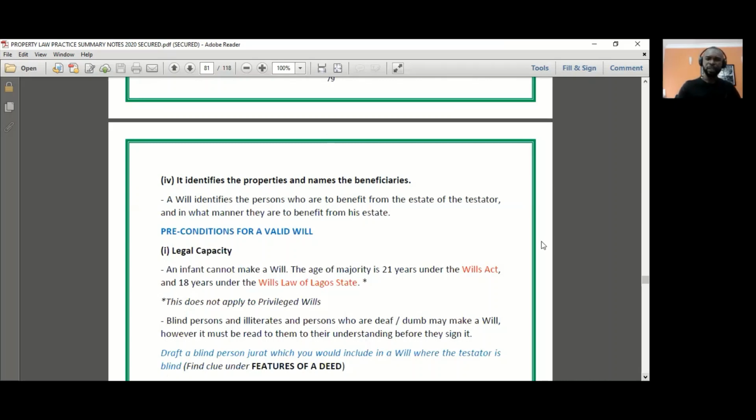Now, the last feature we have here is that the will has to identify the properties and name the beneficiaries. And this is important, all right, because if the properties being disposed under the will are not properly identified, then you see there's uncertainty. And the same rule applies if the persons who are to be the beneficiaries of such gifts are not properly named. Again, that causes uncertainty, and so there will be problems with that will. So those are the four features of a valid will.